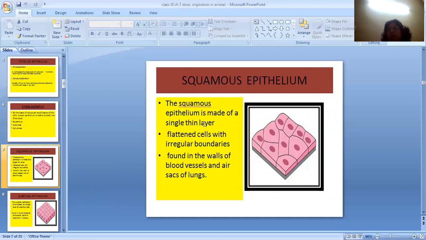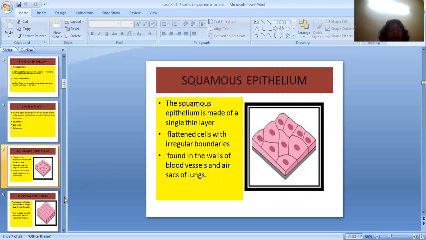Squamous epithelium, as it's a simple tissue, simple epithelium, so it's made up of one single layer. This single layer is very thin, and as the name says, squamous means flattened cell. So these cells are flattened with irregular boundaries, and they are found in the walls of blood vessels and air sacs of lungs.